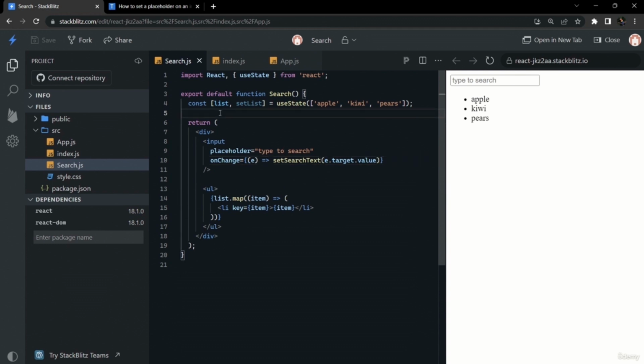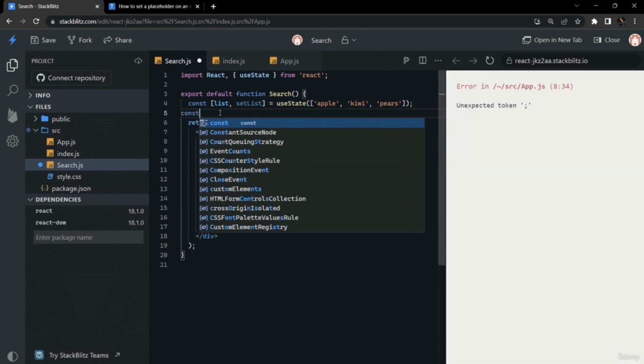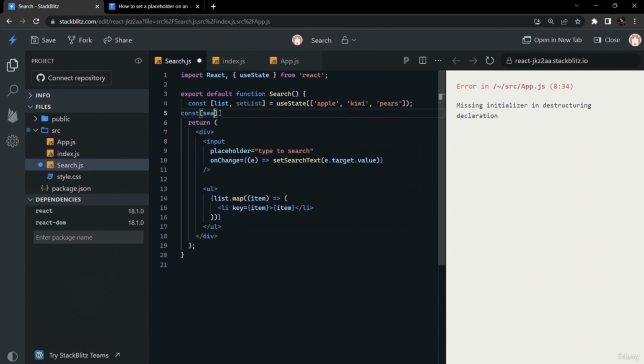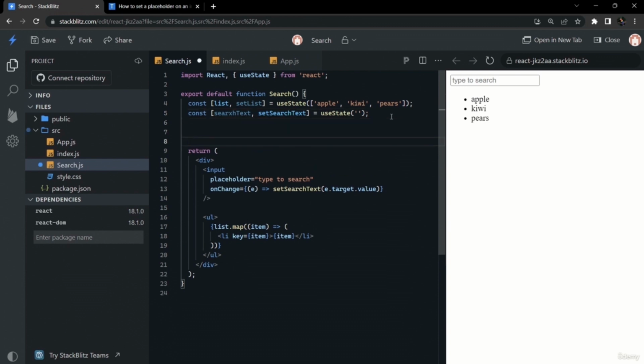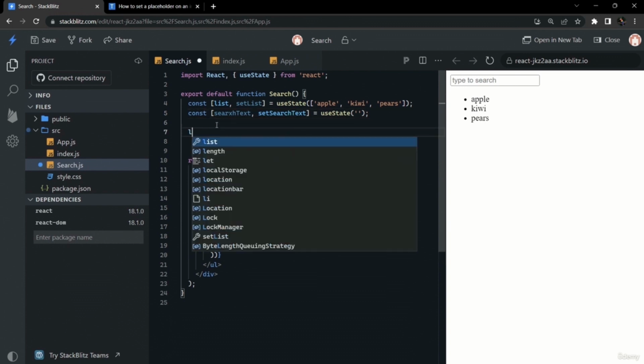So we will create another state here. The name will be searchText, and we can use setSearchText as it is. The initial value should be an empty string, so all the three fruits are displaying.